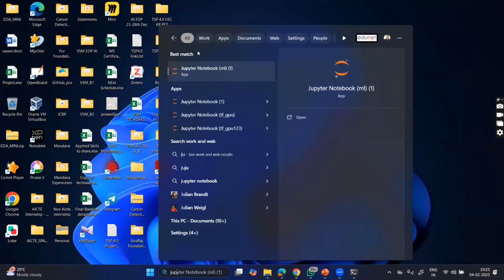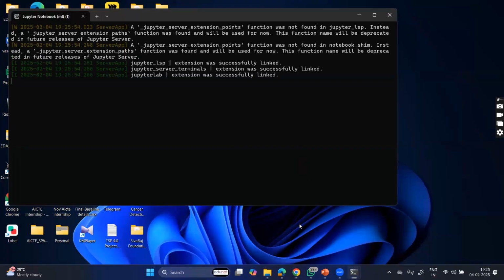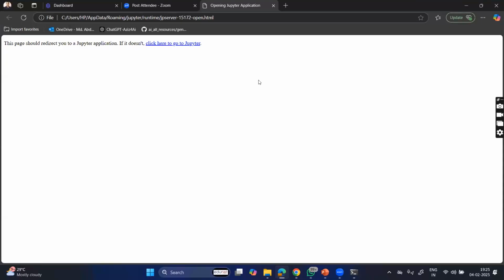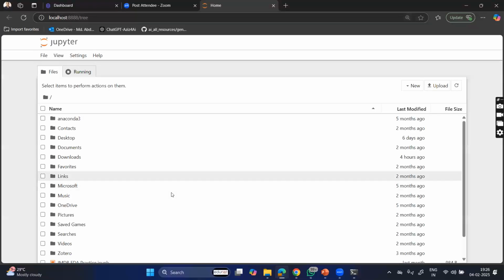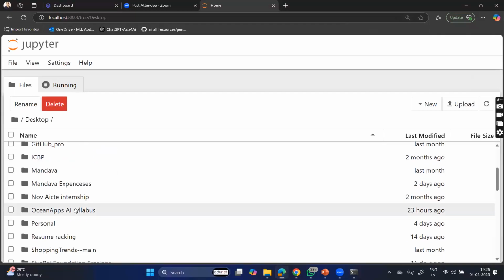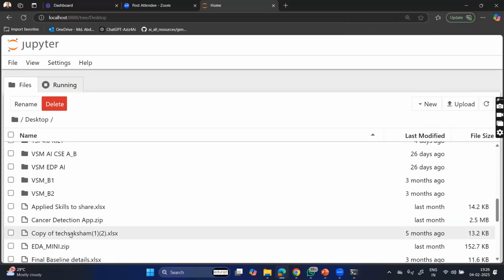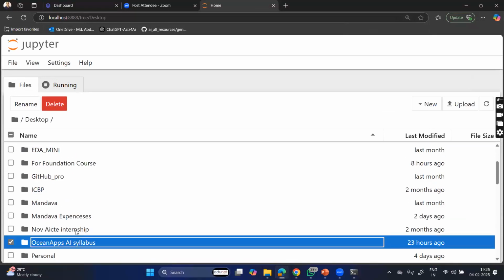I am opening the Jupyter notebook. I will share this notebook with you. I have written this notebook with proper markdown and all, right?